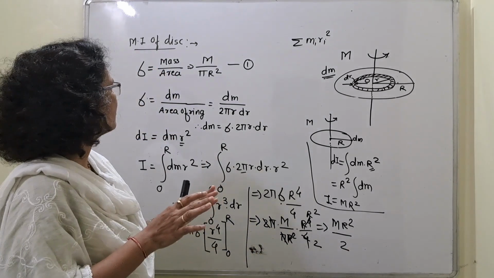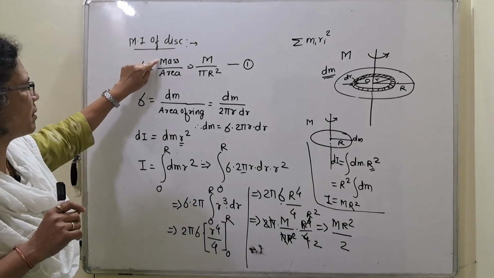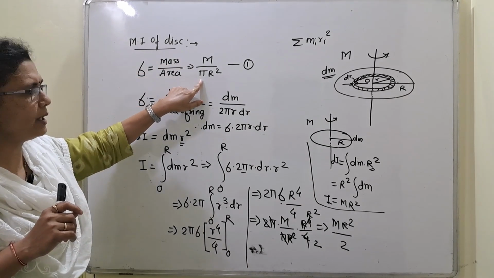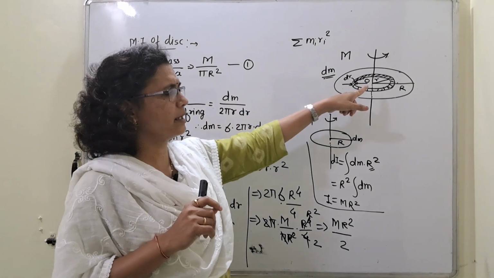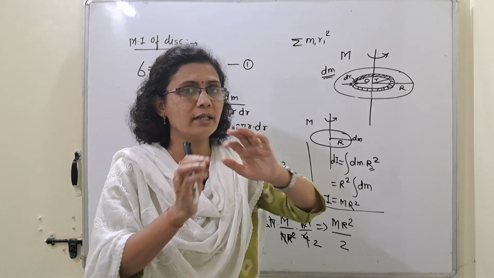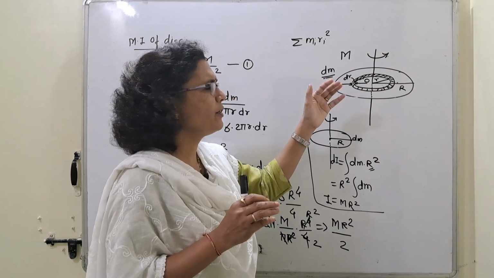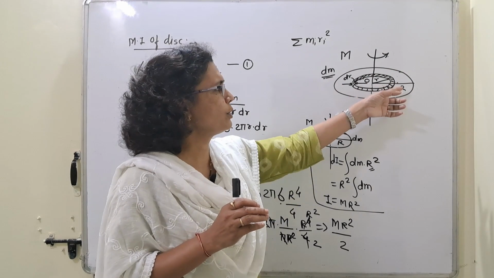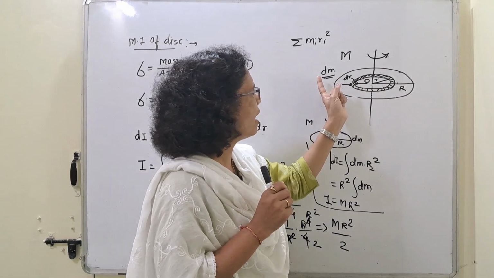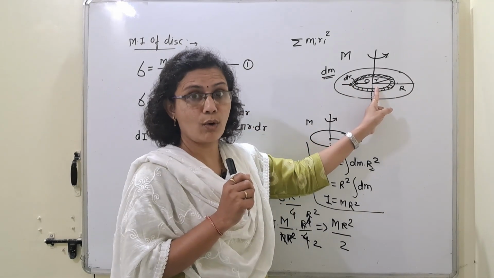We have to consider first surface mass density or surface density, that is mass per unit area, that is capital M upon pi r square. R is the radius of the disk. To derive this expression, we have to consider the disk is made up of a number of rings, which have different radii from 0 to capital R. From that, one ring we have considered which has mass dm, width dr, and radius small r.